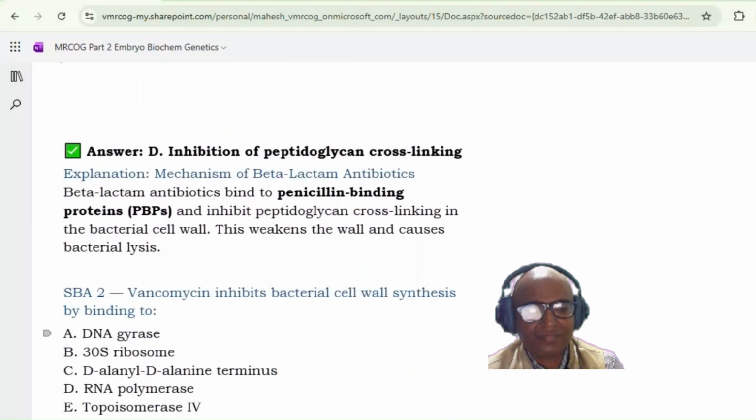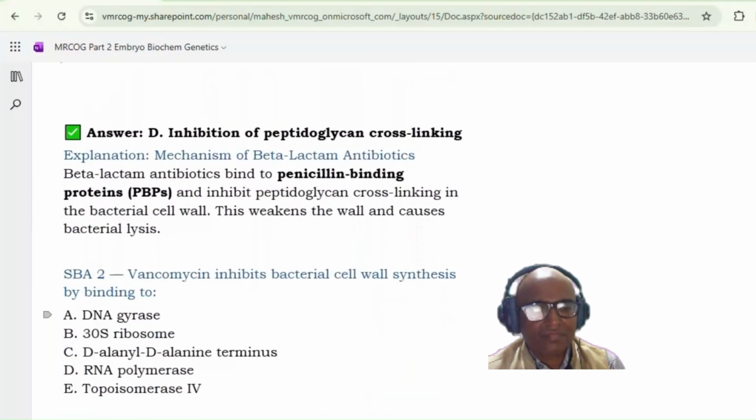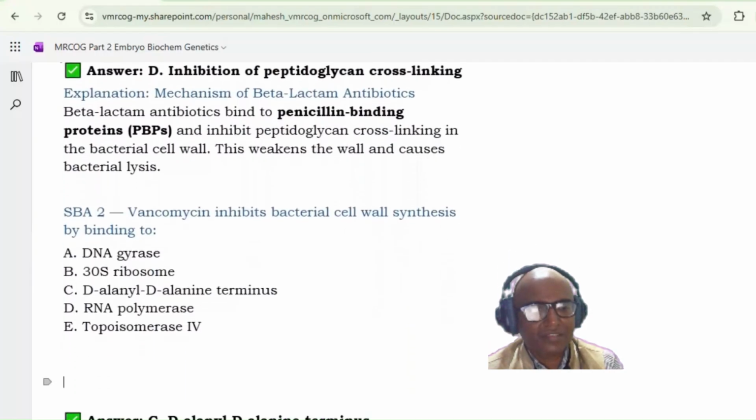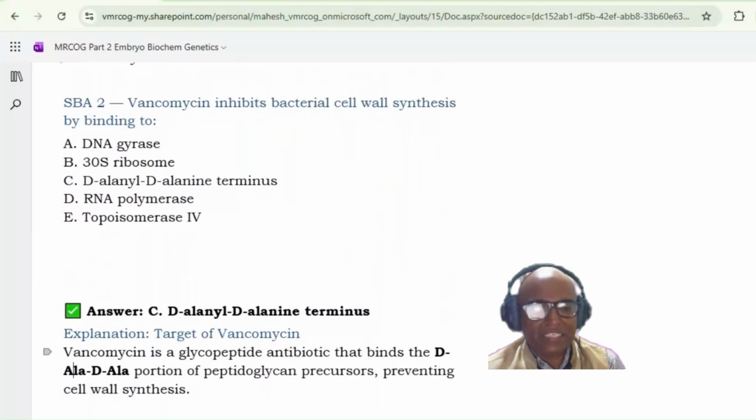Second. Vancomycin inhibits bacterial cell wall synthesis by binding to DNA gyrase, 30S ribosome, D-Ala terminus, RNA polymerase, topoisomerase IV. Sir, option C, D-Ala terminus. Yes, so it binds with the D-Ala terminus. Vancomycin is a glycopeptide antibiotic that binds the D-Ala portion of the peptidoglycan precursors, preventing cell wall synthesis.